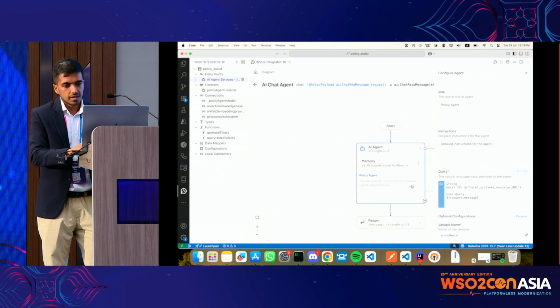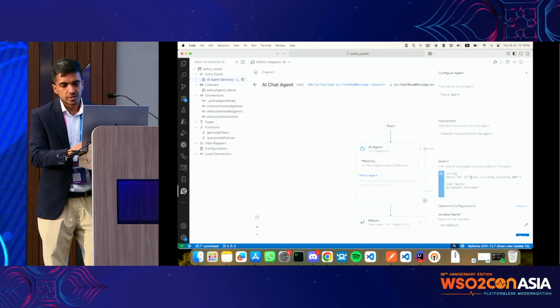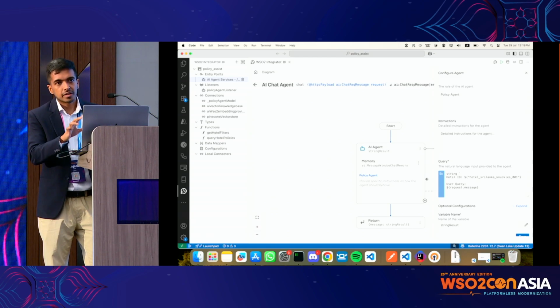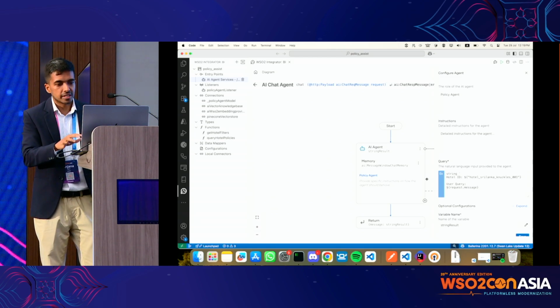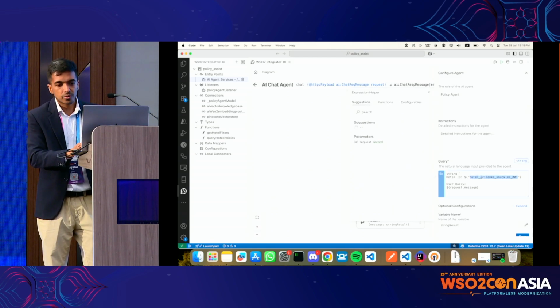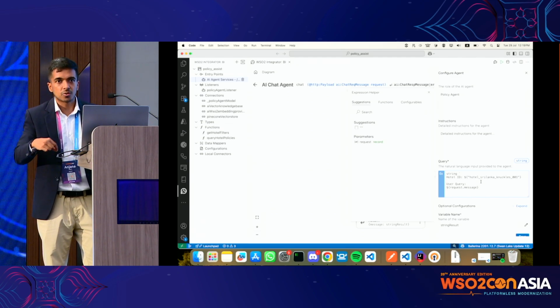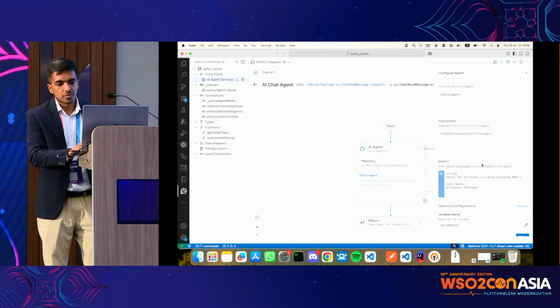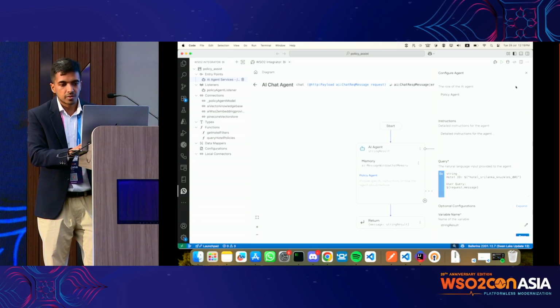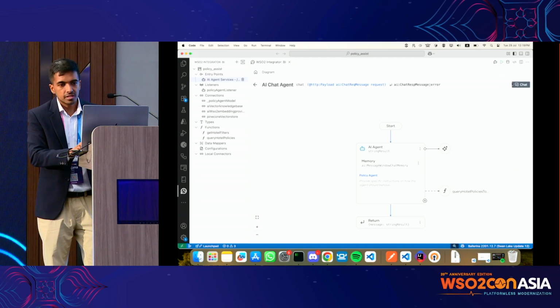Also, one more thing to notice: in this stage, I have hard-coded the hotel ID here, because in this case we are not scoped in. We are scoped out, which is like we are in the agent level itself.